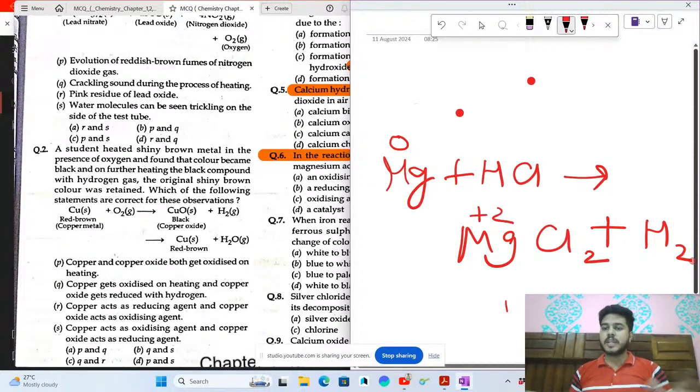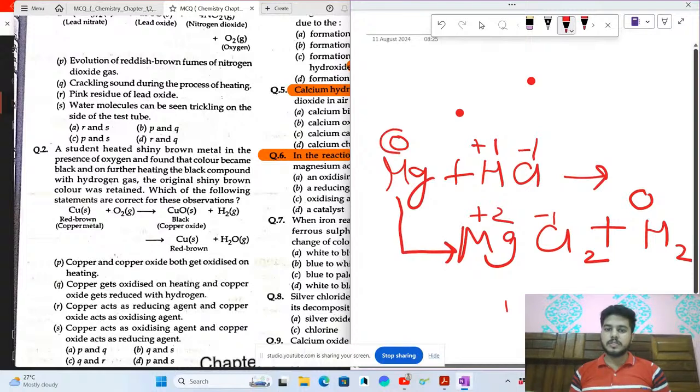And chlorine, as you know, when it goes and makes an ionic compound like NaCl, its valency becomes 1. You can compare oxidation number with valency. Here in HCl, hydrogen will become +1, and chlorine is -1 only, and hydrogen here is in a covalent compound, so it will become 0. So you can see Mg goes from 0 to +2.